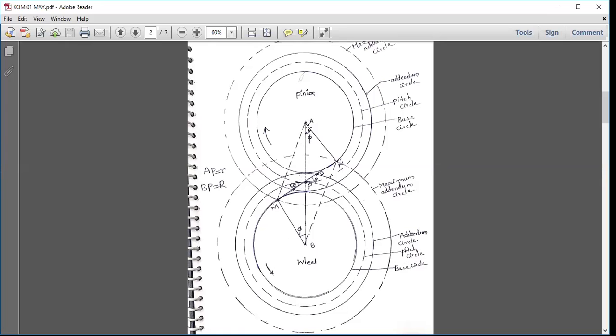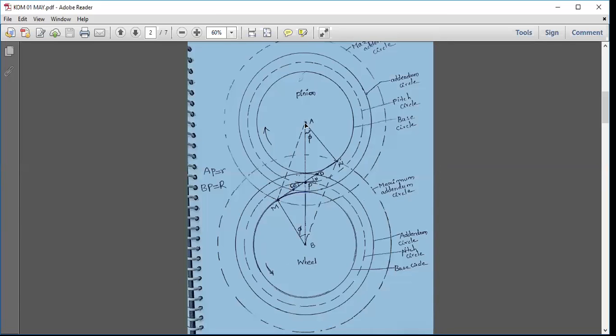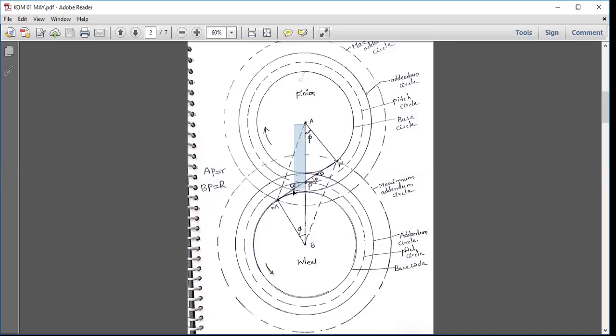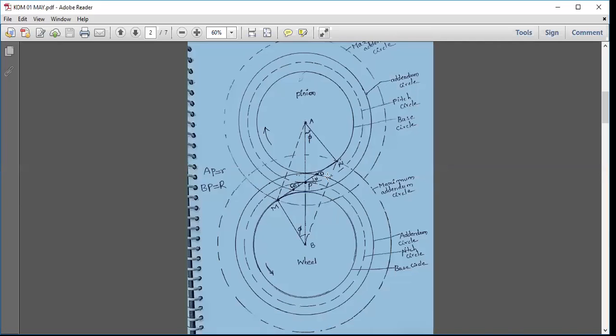If the addendum circle radius AC is increased to AM, so the addendum circle of the pinion is AC. If it is increased up to here, it is okay. If the addendum circle radius of the pinion is AC, what is the addendum circle radius of the wheel? Sorry, BD is the addendum circle radius of the wheel.